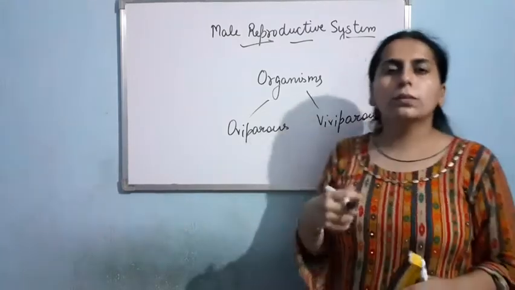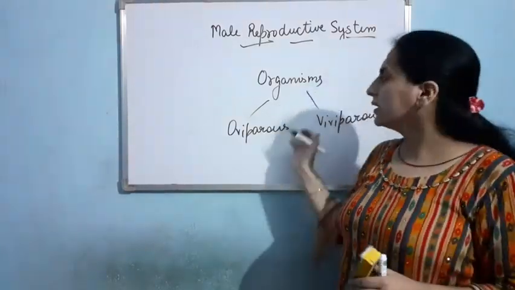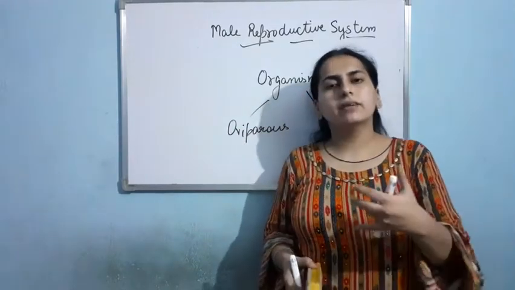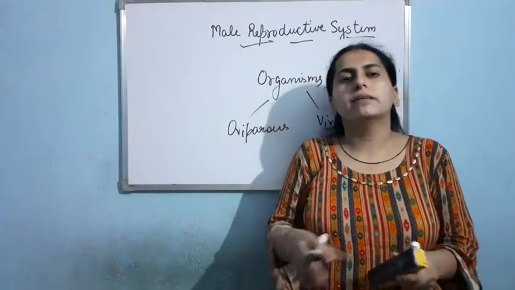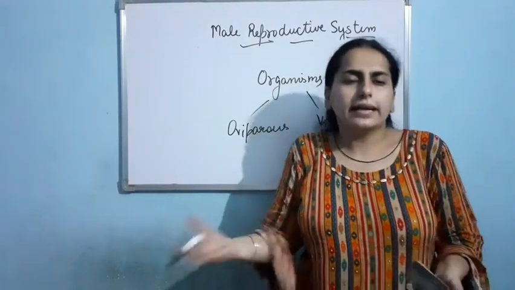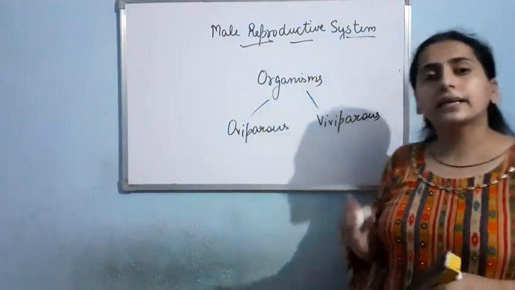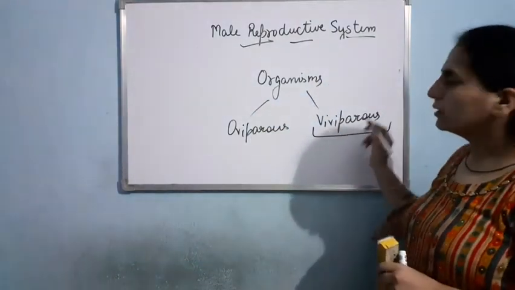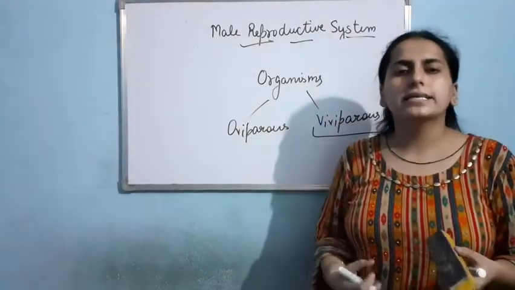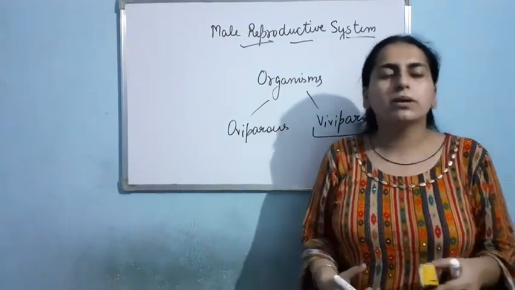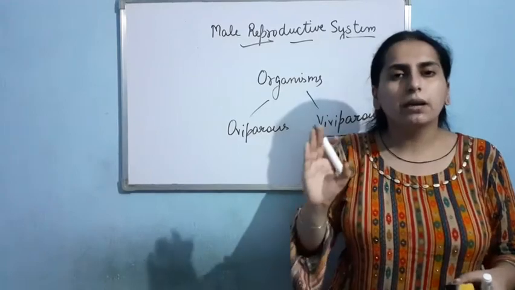Now, do human beings come under the category of oviparous or viviparous? Are we directly giving birth to babies, or are we giving birth to eggs, and later on the eggs hatch into the new one? Yes, we are directly giving birth to babies. Human beings have a tendency to give birth to babies. So human beings, the females of human beings, are viviparous.